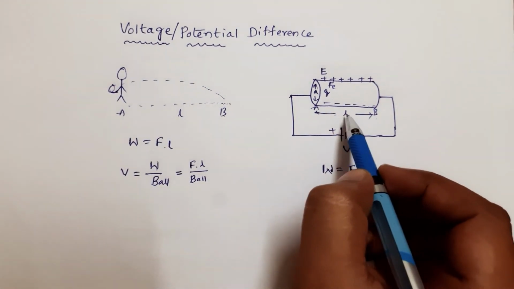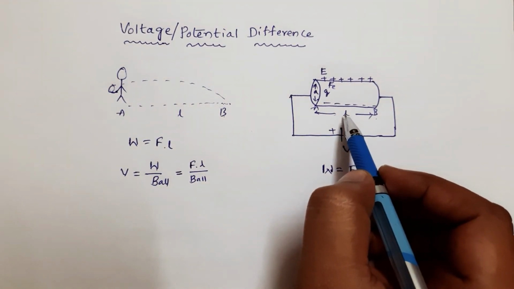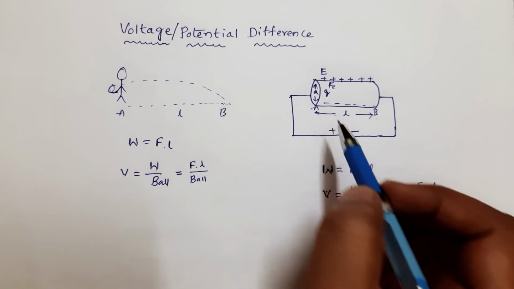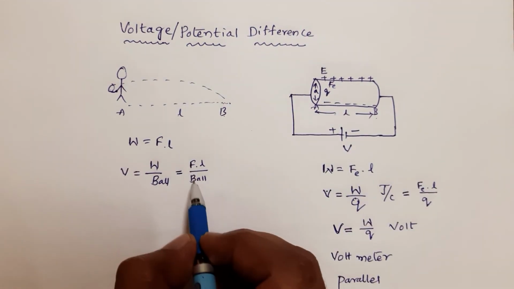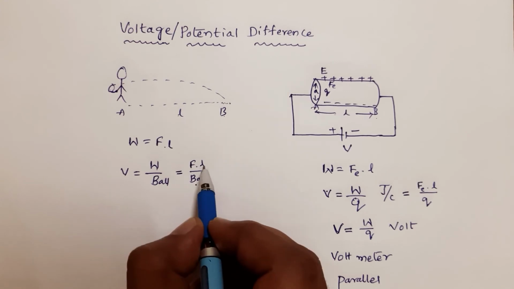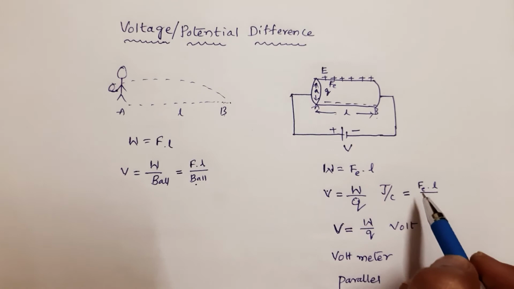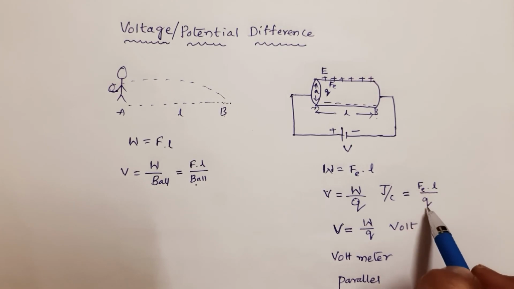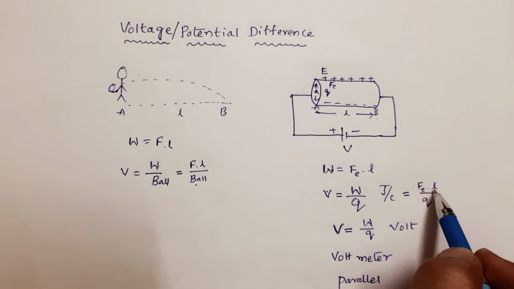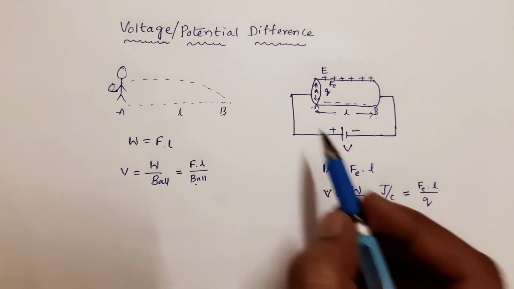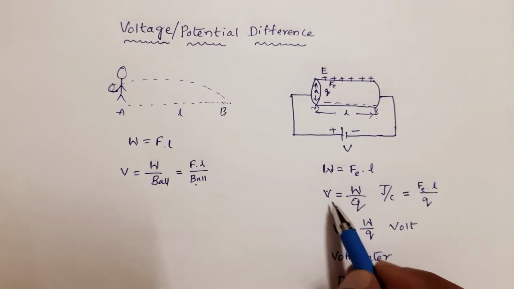Here the length L depends on the potential which we want to measure between those points. The force applied on the ball to move a distance L gives his potential. The electric force applied on a charge to move a distance L from A to B gives the electric potential.